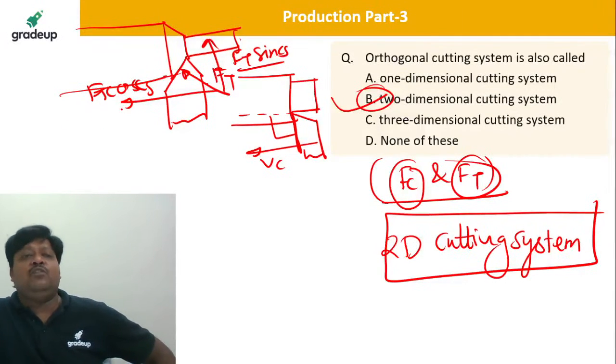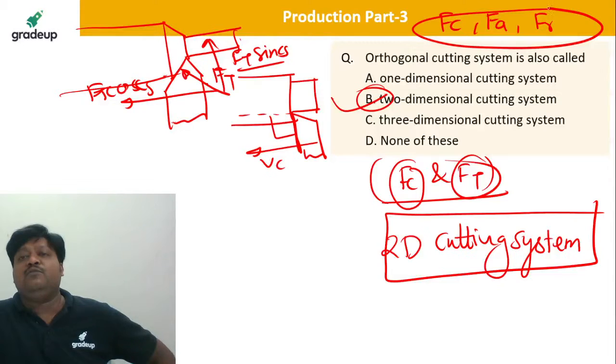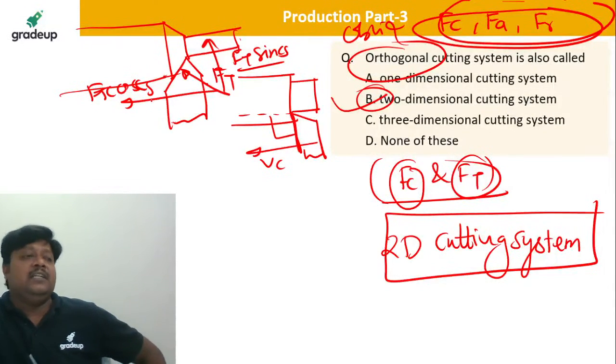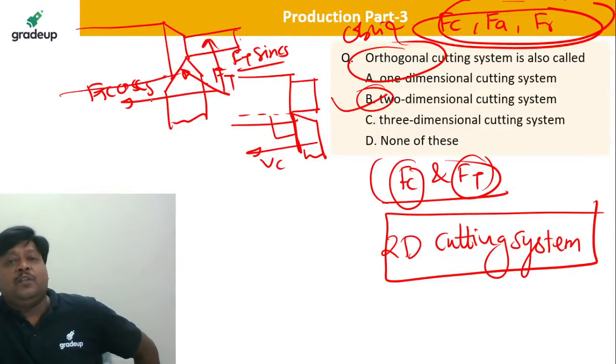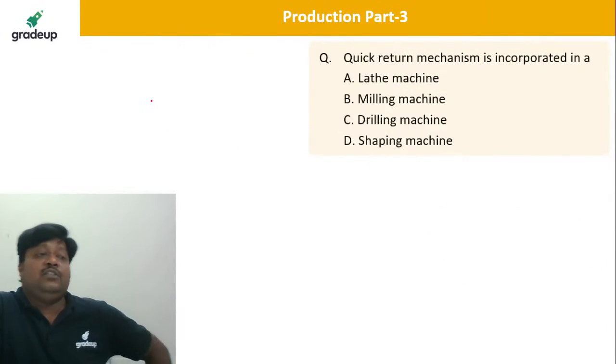One is the axial component and one is the radial component. So the forces are Fc, then F axial and F radial. So three cutting forces are there in case of oblique cutting, that is why it is known as three-dimensional cutting. So yes, that is correct. Next question.